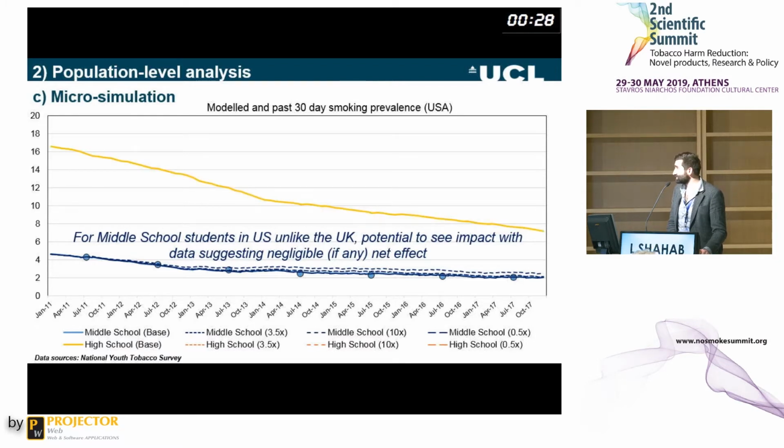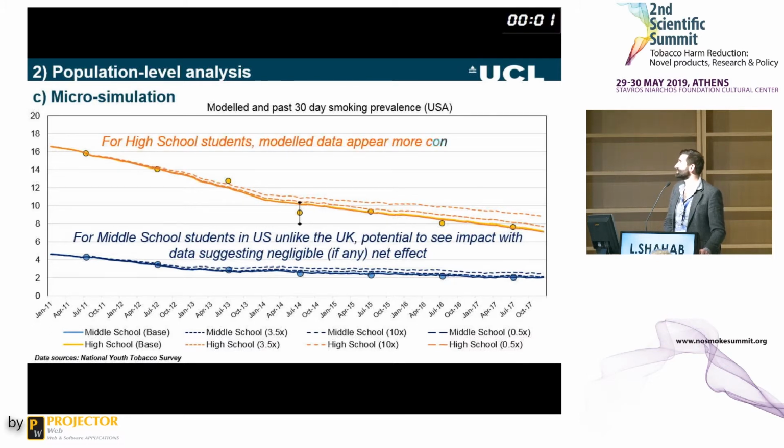And as we've seen in the UK, if you look at those who are in high school, the results that we see here suggest that a positive gateway effect, i.e. one that increases the likelihood of subsequent smoking, is unlikely, and starts to become unlikely as soon as we go a couple of years out from 2014 onwards. This is for a 3.5 times odds ratio, this is for 10 times odds ratio, and this is if we assume there's a protective effect, a halving in the likelihood of subsequent smoking if you have an e-cigarette first. So here for high school students, model data appear more consistent with no or positive net effect.